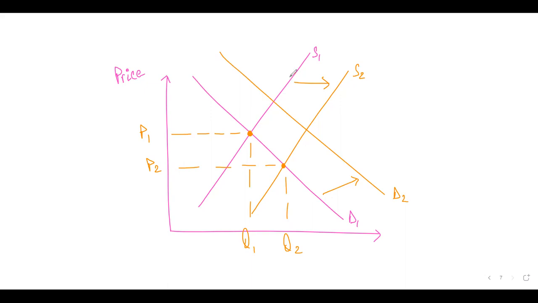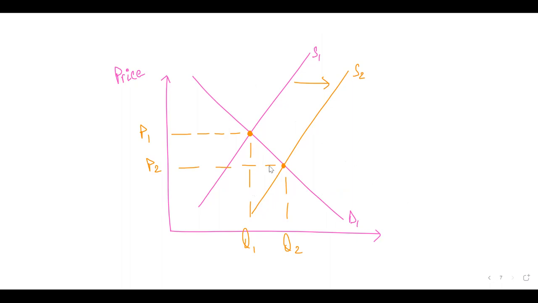Whenever subsidy is provided, it is reducing the cost of production. Subsidy is a financial payment directly to the producer. So the producer's cost of production decreases, and therefore it causes a rightward shift in supply. Whether demand is inelastic or more elastic doesn't make any difference.